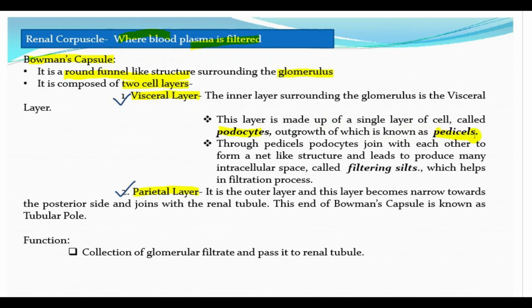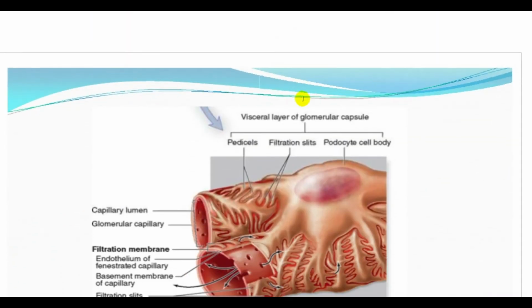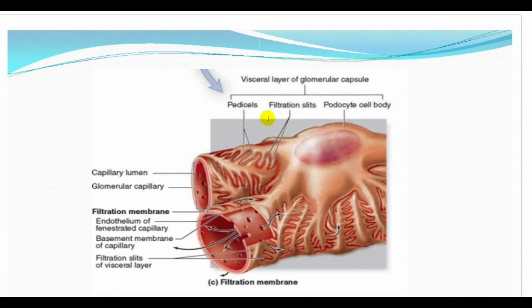Okay, let's do one thing. We'll just read through and I'll make you understand through the diagram. It is in the next slide. So I'll show you the visceral layer. See, this is the visceral layer. This is the podocyte, and these are the pedicels. The foot-like structures you see, these are the pedicels, and this is the podocyte cell body. So this is the visceral layer of the glomerular capsule.